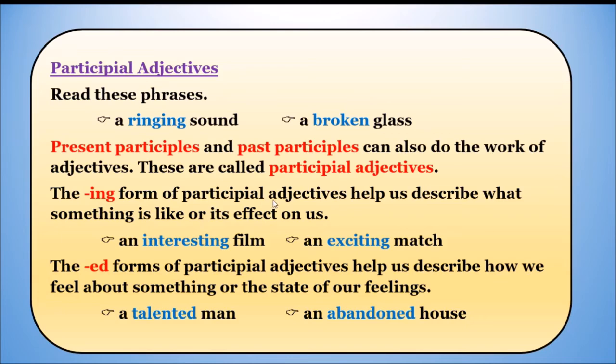The ing form of participle adjectives helps us describe what something is like or its effect on us. Interesting and exciting. Present participle is the ing form. Past participle is the ed form.